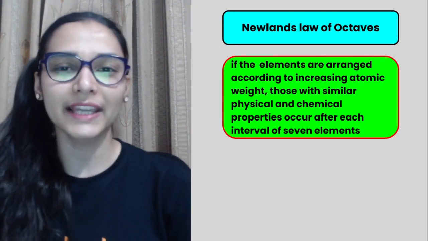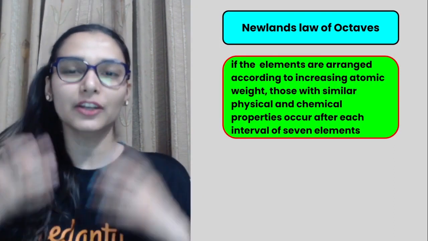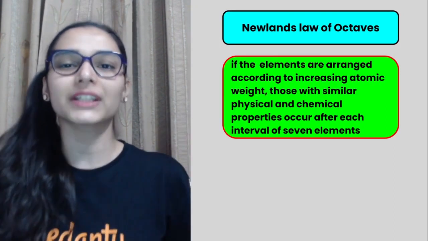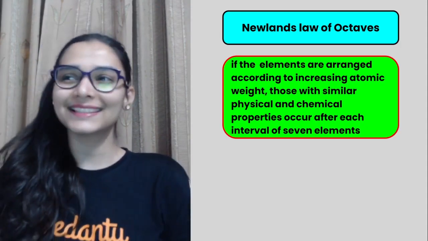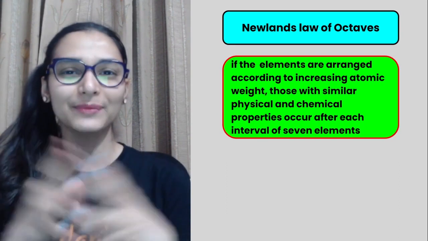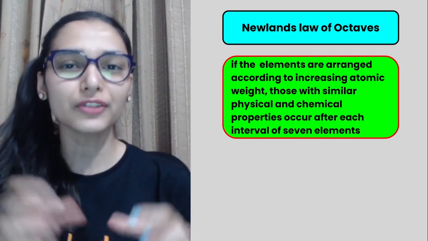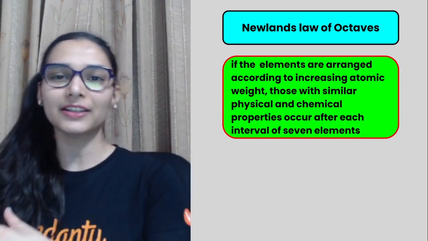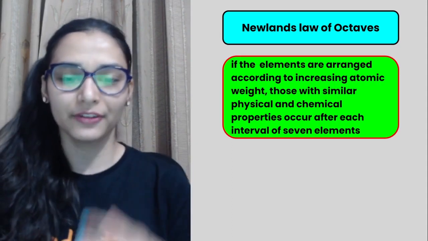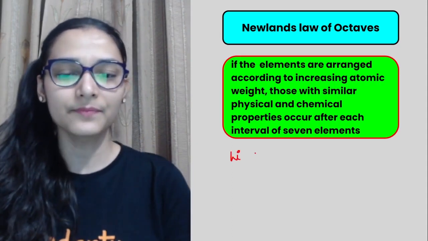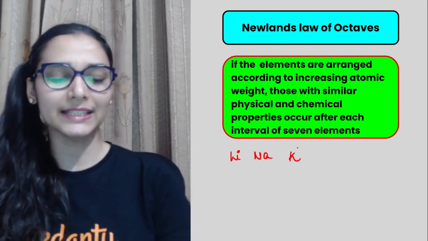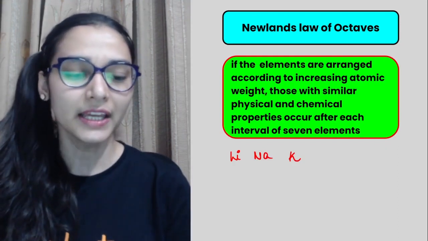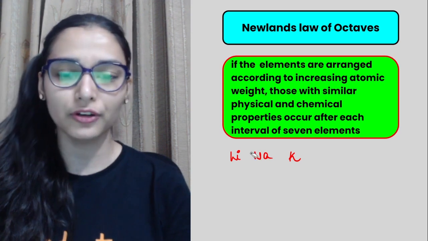After that, who came? Newland. Newland said that he got the idea from music, basically when he was playing the piano. He thought, okay, this is what I have to do in my classification. So he also arranged the elements in the increasing order of atomic masses, let's say lithium, sodium, potassium. You can keep on doing this, or if you remember the order, you can just do it directly.